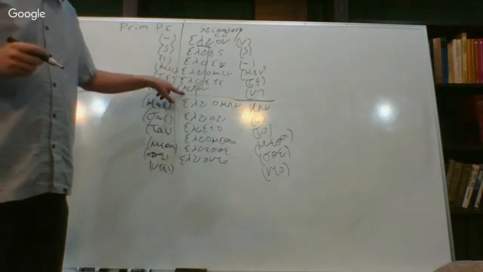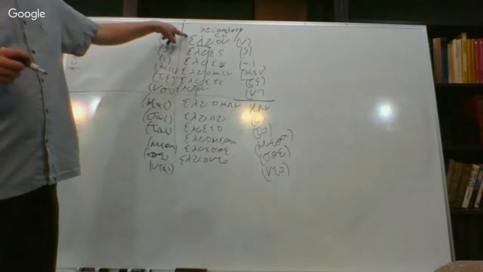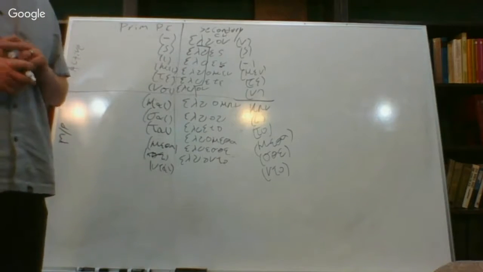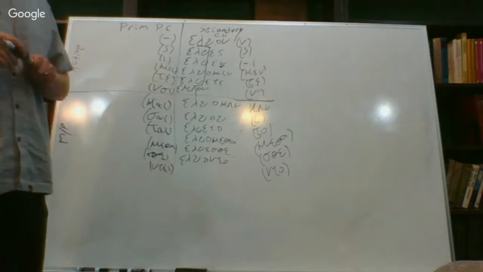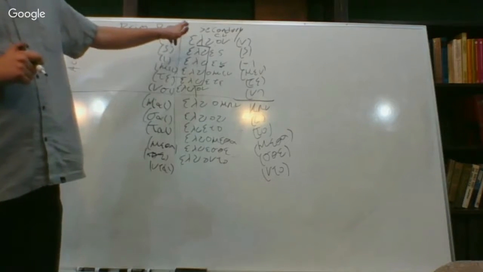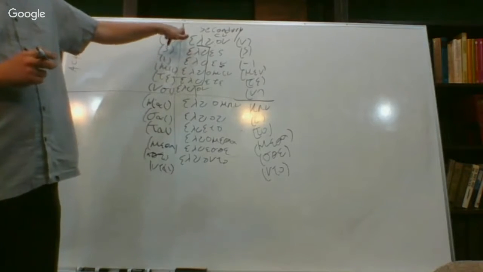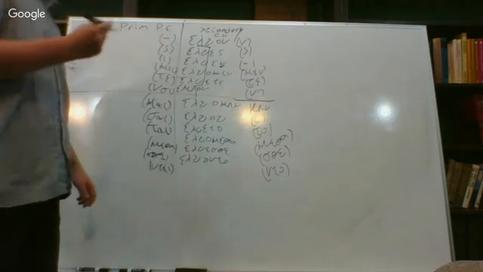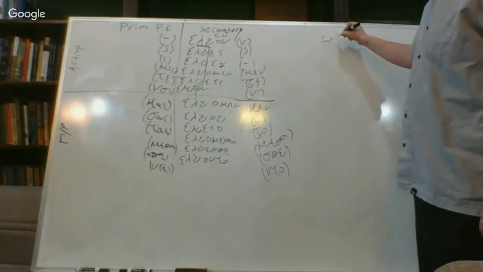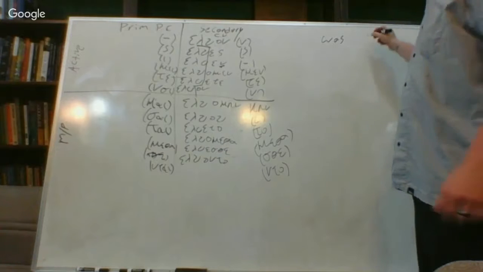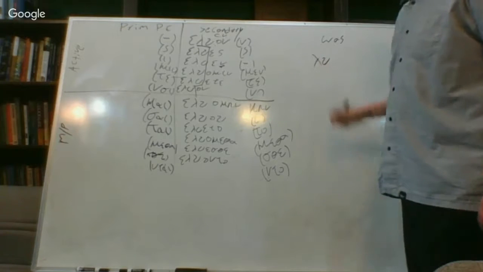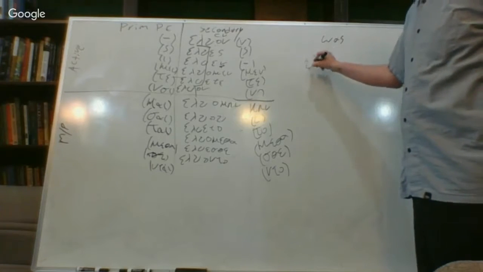One thing I do want to say is that eluon here can be either first person singular or third person plural. How will we know the difference between these two? Context. Context will tell you whether this is I was loosing versus they were loosing. The important thing about the imperfect is that you're going to add a to be verb, was or were, with the participle. So luo in the imperfect is going to get an augment.